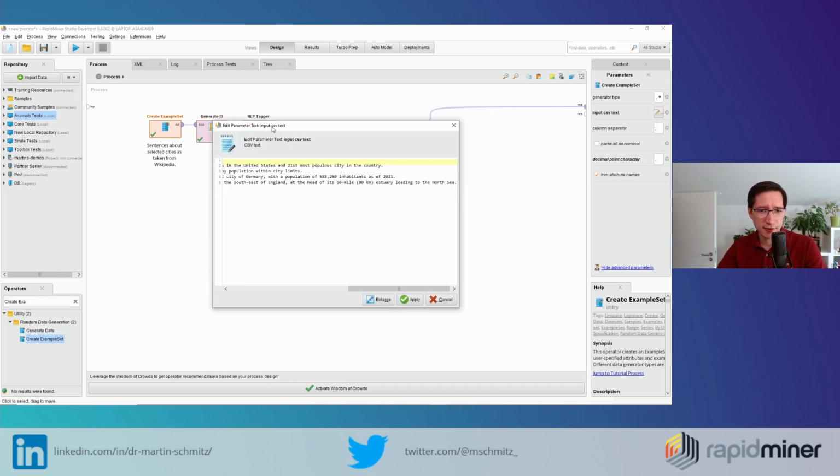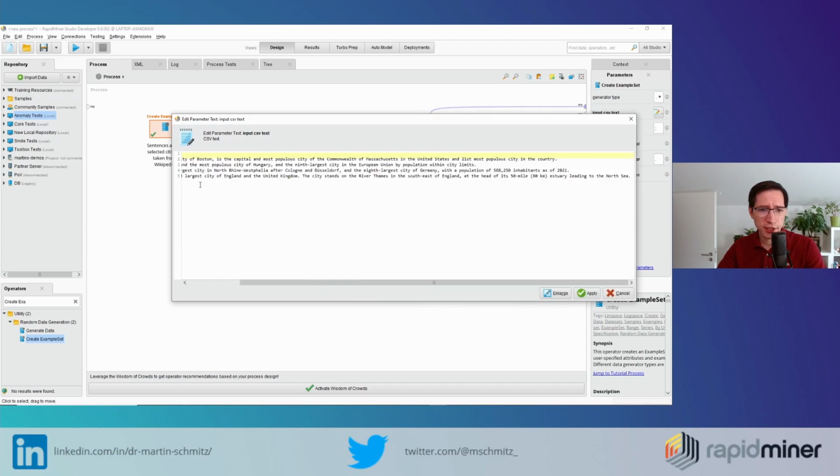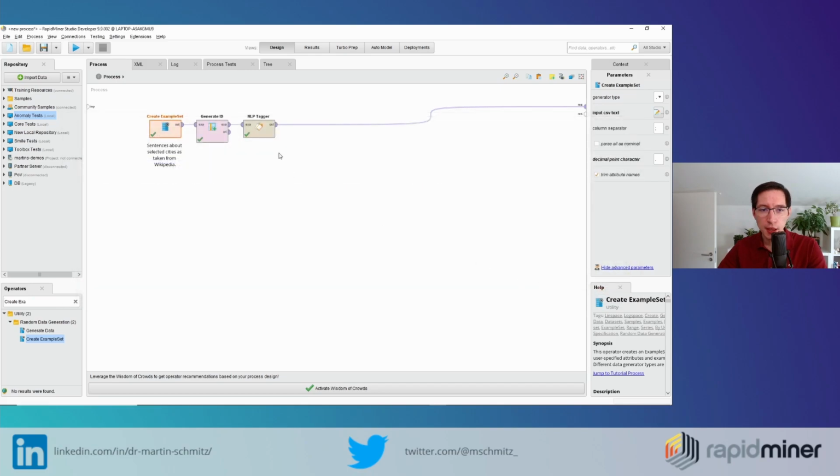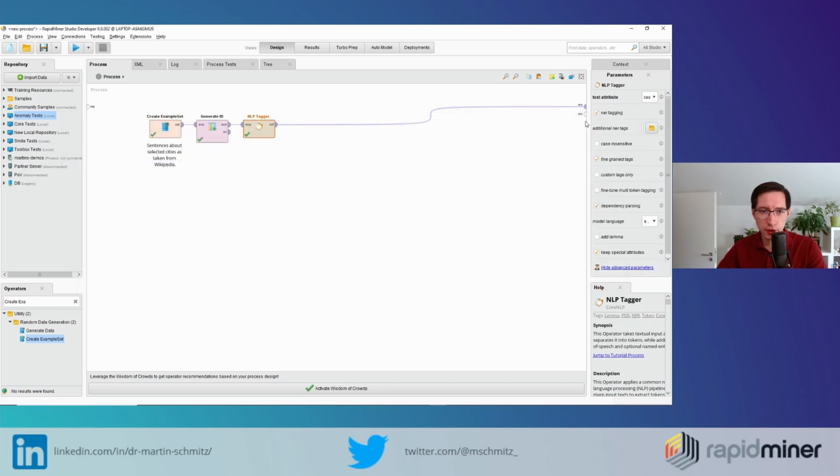We use the create example set operator to create a few rows of data here, like the sentences about Boston, Budapest, Dortmund, and London. These are the locations of the RapidMiner offices. And this is the first sentence of Wikipedia on the respective city. And then we just push it into the NLP operator.